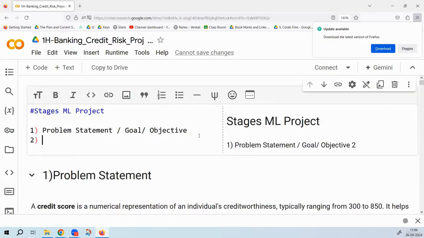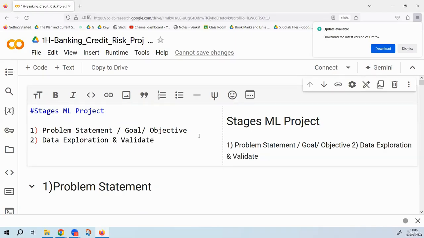Stage two is what? Once you define the objective, data exploration and validation. You validate the data, you explore the data, to see whether it is accurate data or not. During this time, you will find some issues. So what is the next stage? Data cleaning and preparing it for analysis.